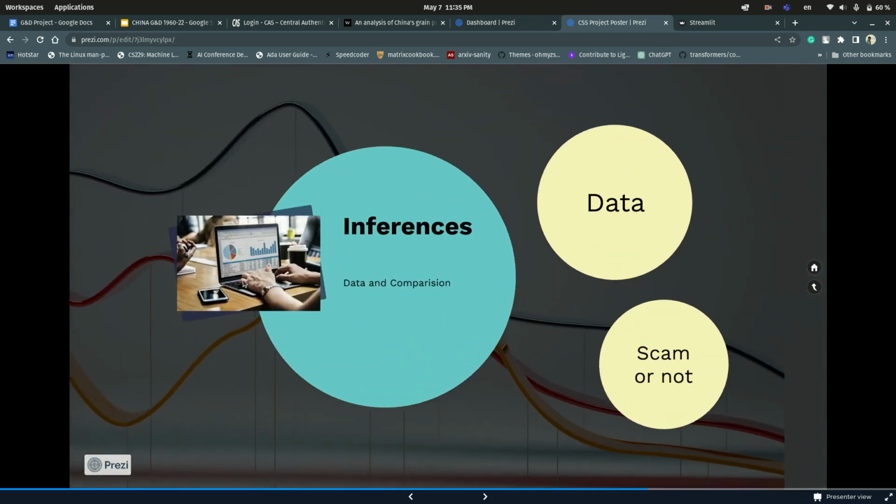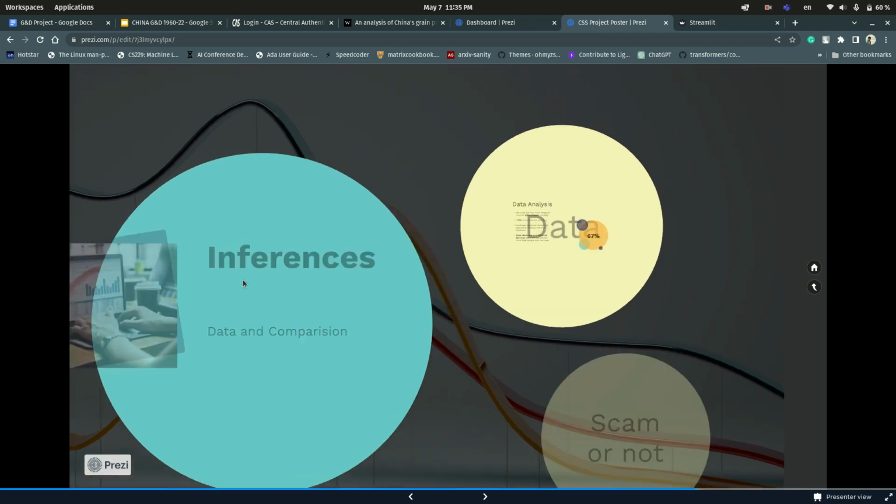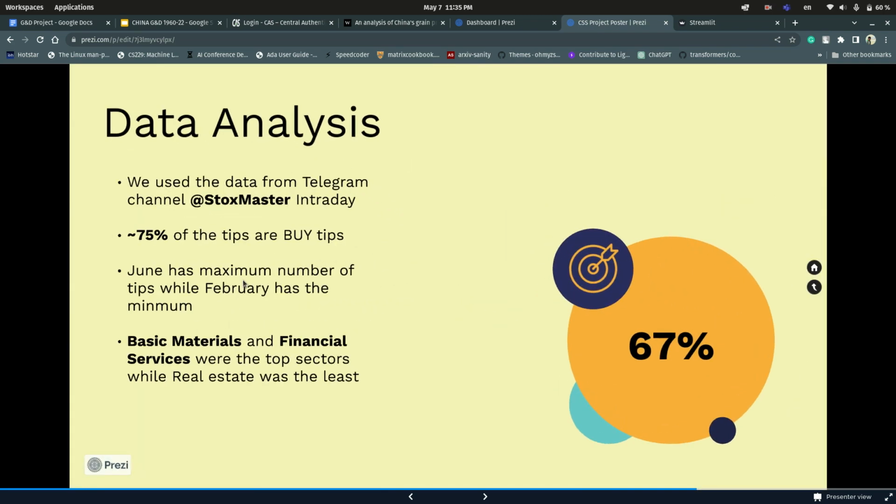So our total contributions are a data set of one year's worth of tips from the Telegram channel that we chose, and the tool that I discussed before. Our inferences regarding the data set: the Telegram channel that we chose was Stocks Master Intraday, and 75% of the tips given were buy tips. June had the maximum number of tips and February had the minimum.